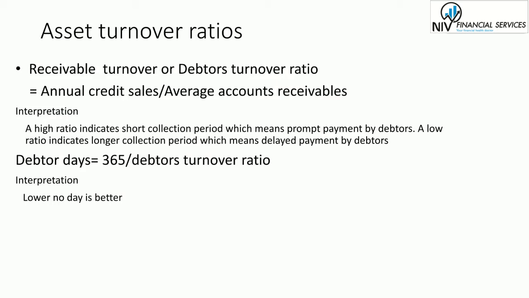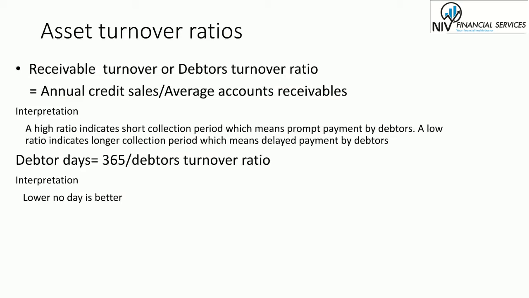Accounts receivable turnover is the number of times per year that a business collects its average accounts receivable. The ratio is intended to evaluate the ability of the company to efficiently issue credit to its customers and collect funds from them in a timely manner. A higher turnover ratio indicates a combination of conservative credit policy and an aggressive collection department, as well as high quality customers. So here the interpretation for receivable turnover ratio is: a high ratio indicates a shorter collection period, which means prompt payment by debtors. A low ratio indicates a longer collection period, which means delayed payment by debtors.